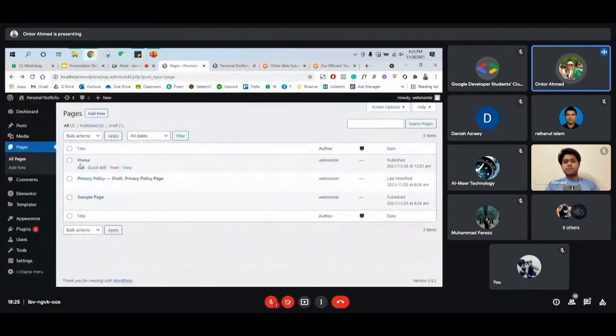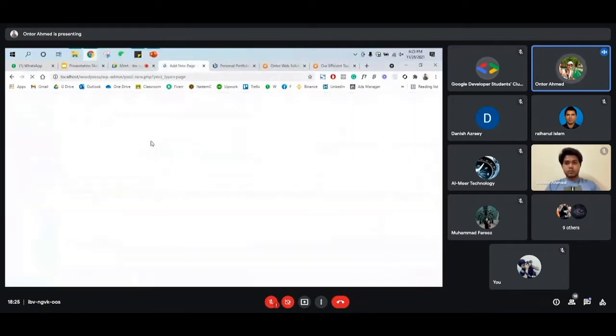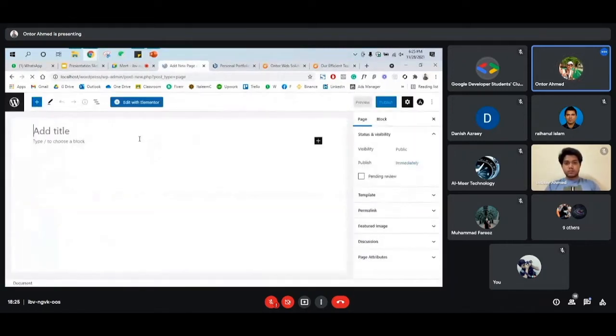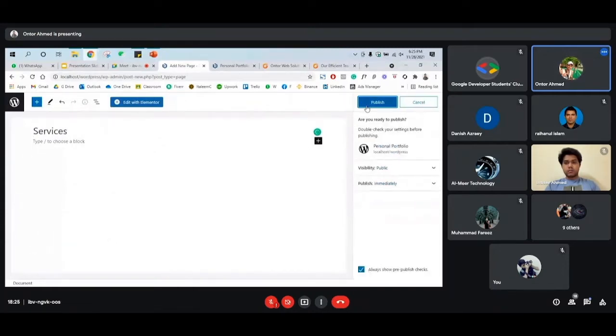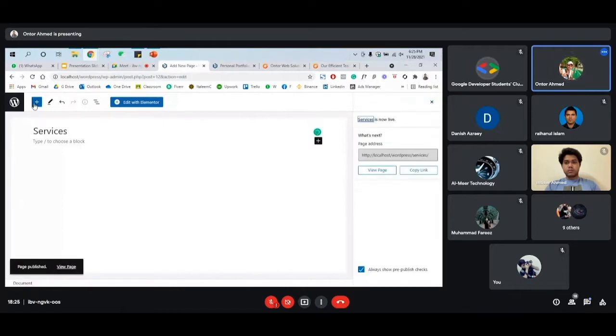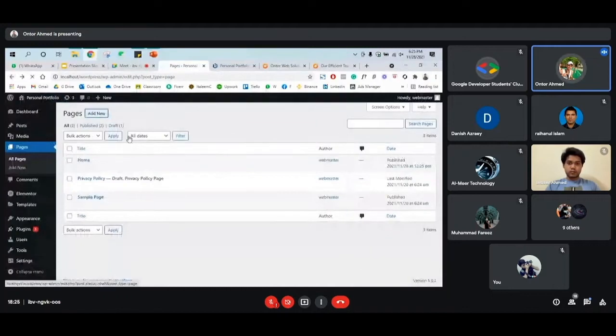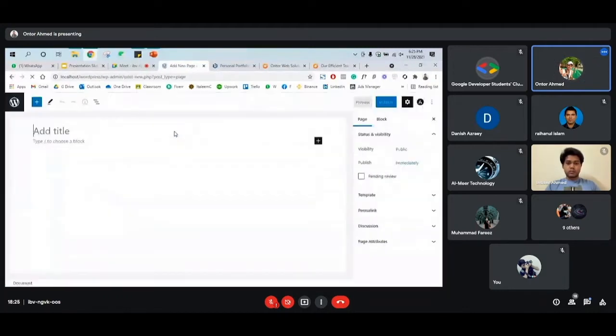So as you can see, here is one page called home, and then we'll create one more page, services, and then publish, and then one more page called contact us.